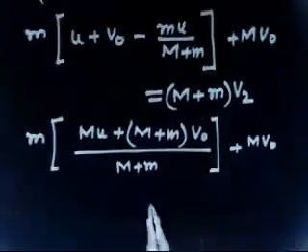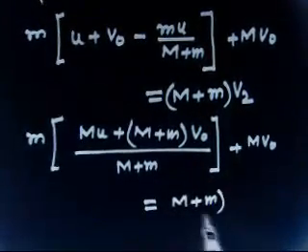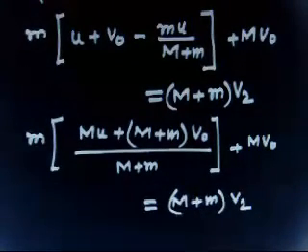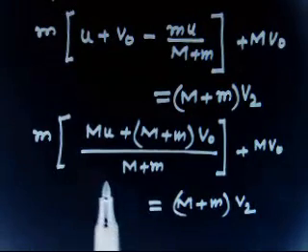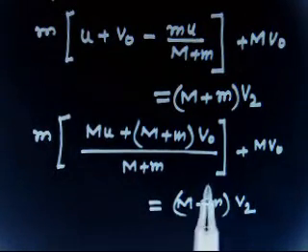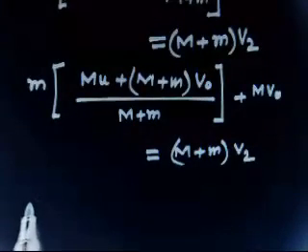Are you getting? This is equals to (m plus M) into v2. So let us try to solve this one. If I take m plus M as LCM, or let us cancel this m plus M.